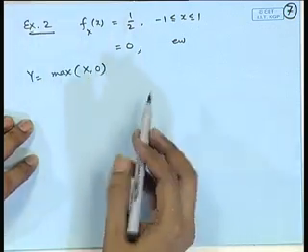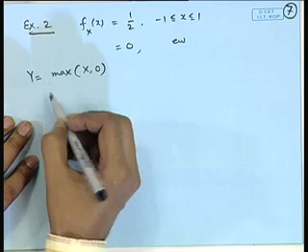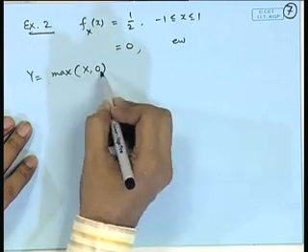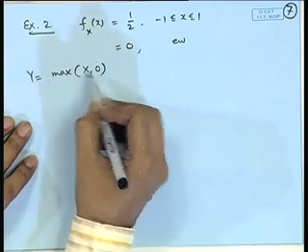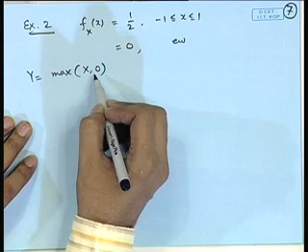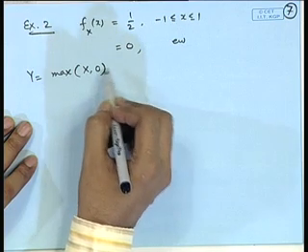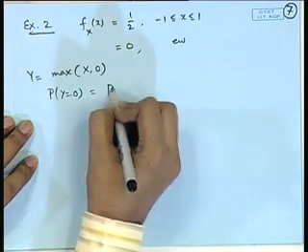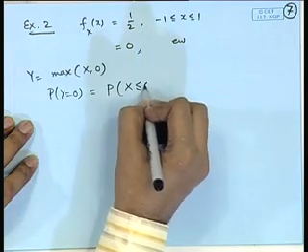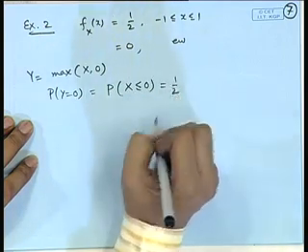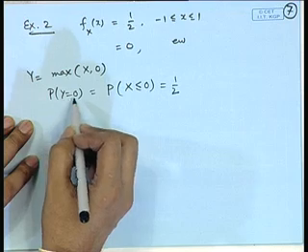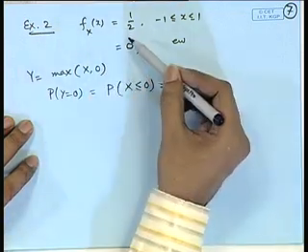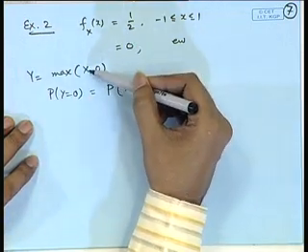Now, you can see here that this random variable is neither completely discrete nor continuous, because probability of y equal to 0 is half. This is equivalent to probability x less than or equal to 0, that is equal to half. But if I look at probability y equal to half, etc., then that is 0, because thereafter the random variable is continuous.